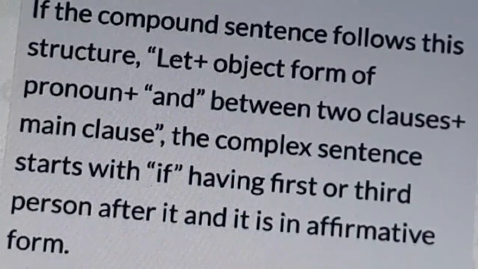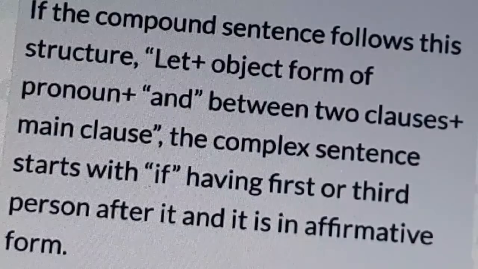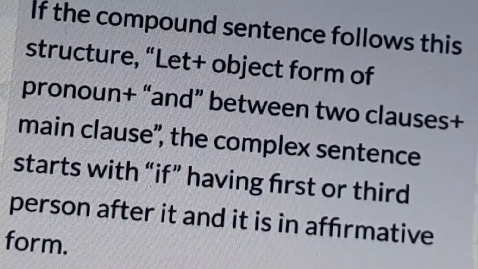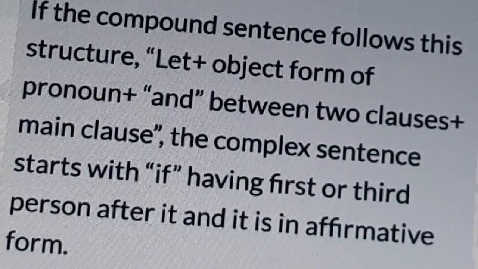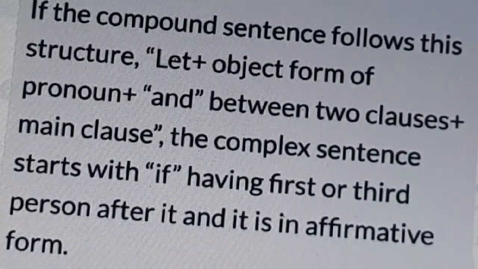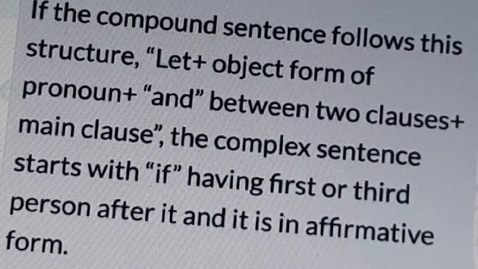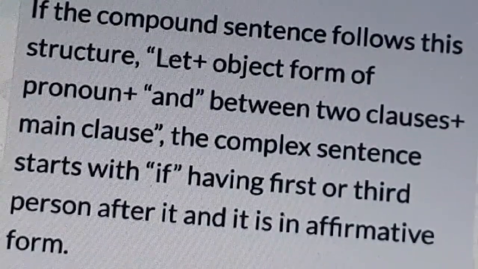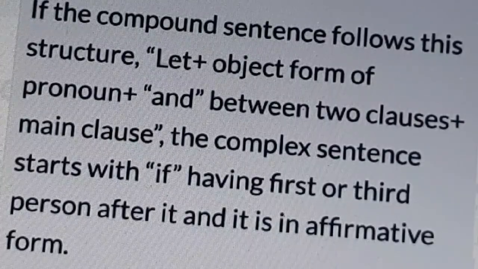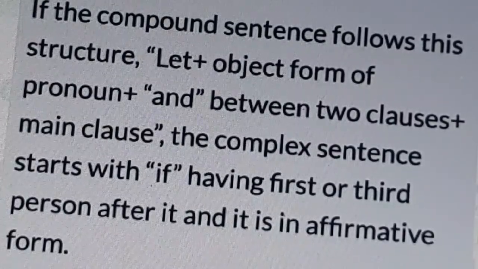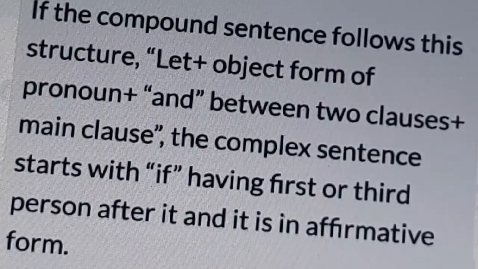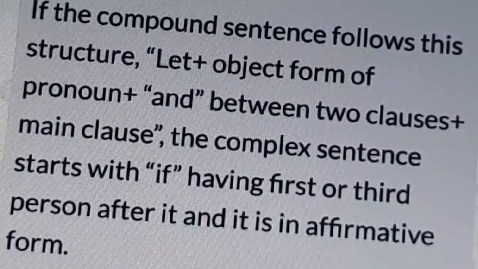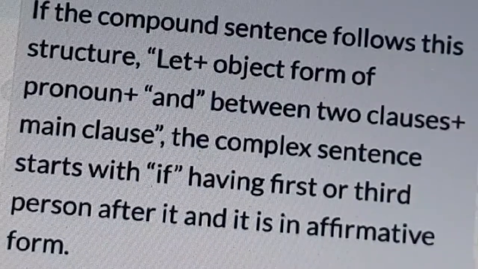What is that structure? Let plus object form of the pronoun and between the two clauses plus main clause. The complex sentence starts with if having first or third person after it and it is in affirmative form.